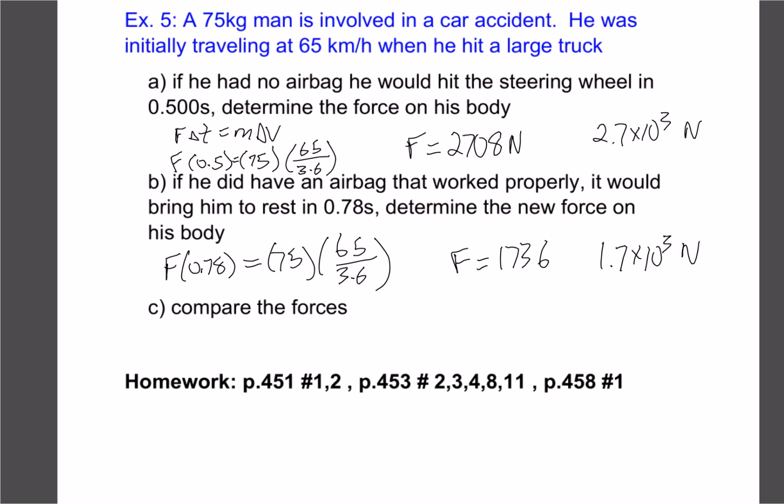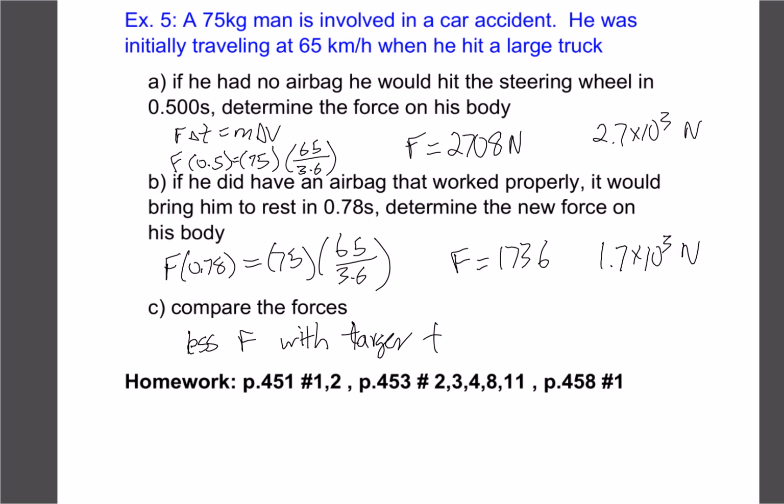If we compare these two forces, we can see that there's about 1,000 less newtons. It might not sound like a lot, but maybe that's enough to keep the guy from being killed. We could even do a comparison. If we go 1.7 to the 3 divided by 2.7, we get roughly 63%. So quite a bit less force than when we have a shorter time. So less force with larger time.